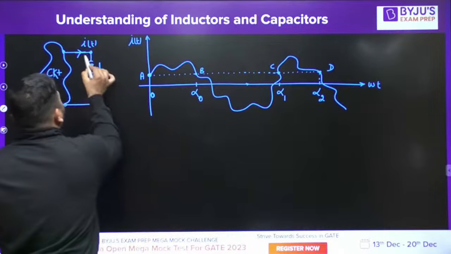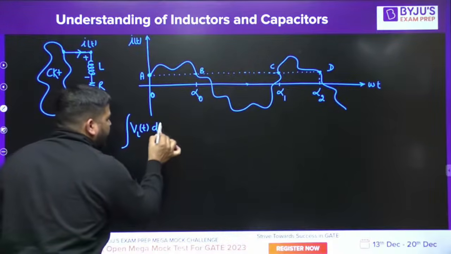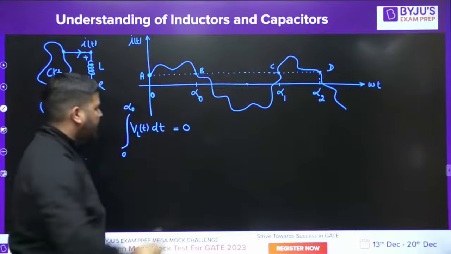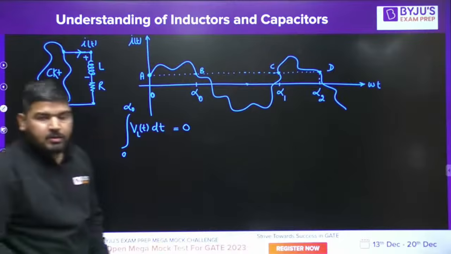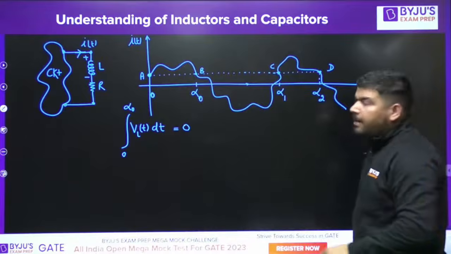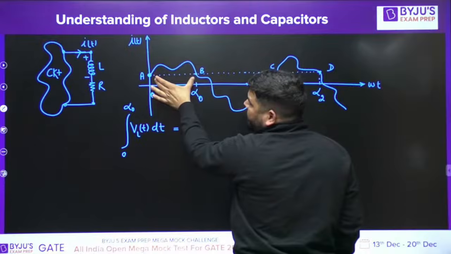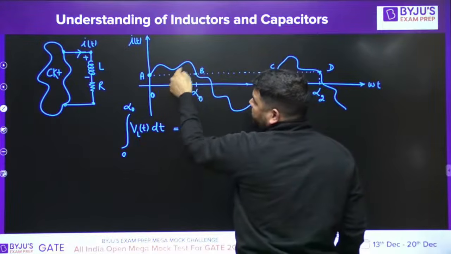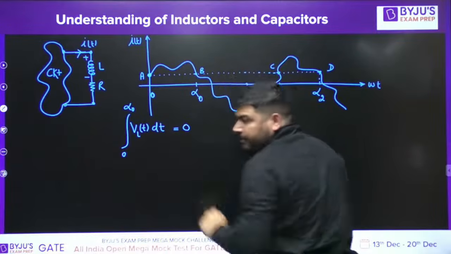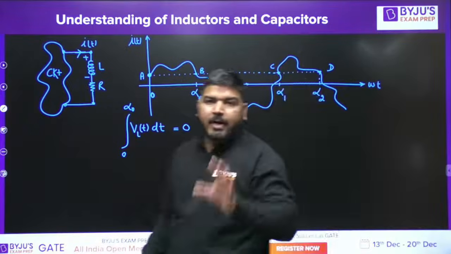So you can say that whatever the voltage VL(t), if you try to calculate the area of VL(t) from 0 to alpha naught, that must be 0, because this value is repeating again at this point. If the current in the inductor is repeating, just look at the interval in which it comes again to the same value. If you calculate the area of VL(t) in that interval, that must be 0. Just remember this point. It is a very important point, guys.